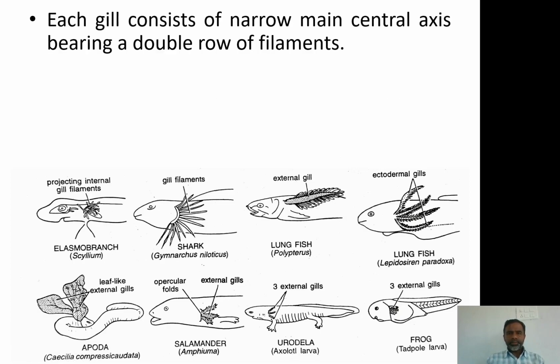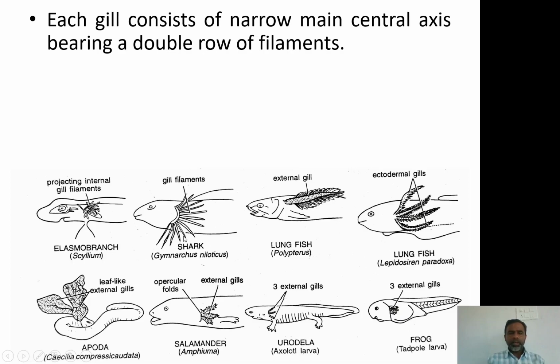Each gill consists of a narrow main central axis bearing a double row of filaments. You can see like this, the narrow main central axis having the double row of filaments. Again, you can see over there also, the filaments are so small that they are not visible.